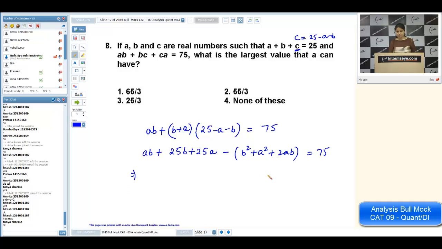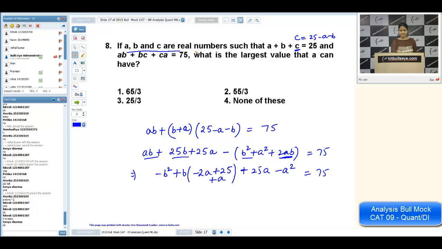You make this equation one variable. Suppose I'm taking B as variable, so it will be minus B square plus B minus 2A plus 25 plus A plus 25A minus A square, that is 75.